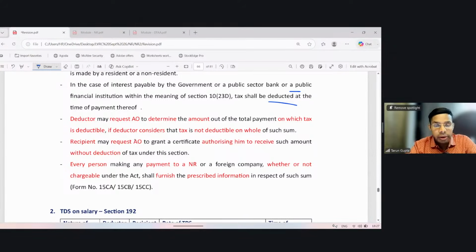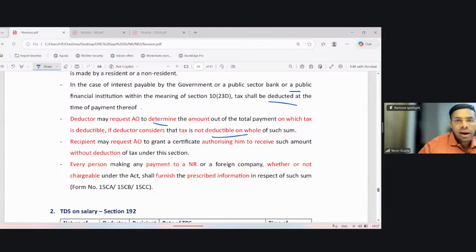Firstly, it says that the deductor, the payer, may request the AO to determine the amount out of the total payment on which tax is deductible. So it may ask the AO to please let us know the amount upon which we are required to make a deduction of TDS before making the payment to the non-resident. If such person, the deductor, considers that tax is not deductible on the whole such sum.